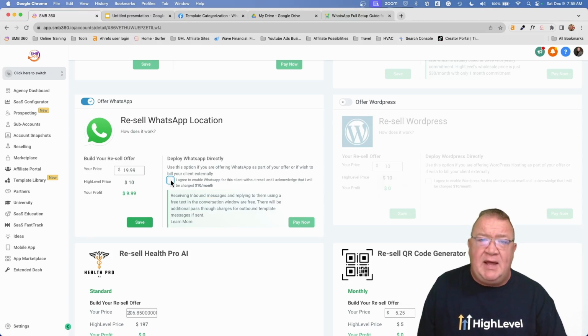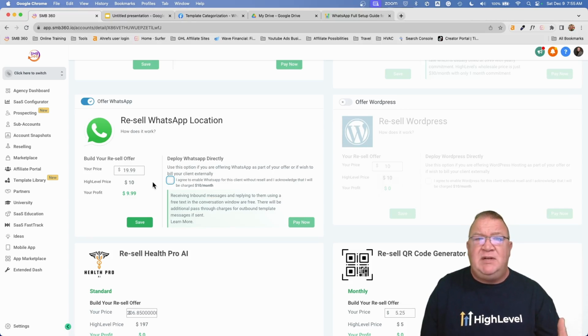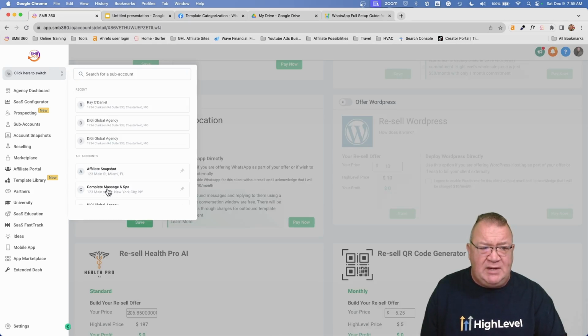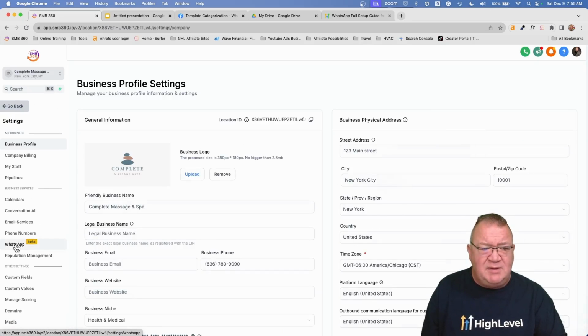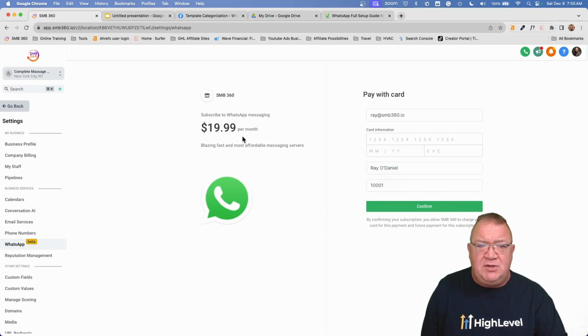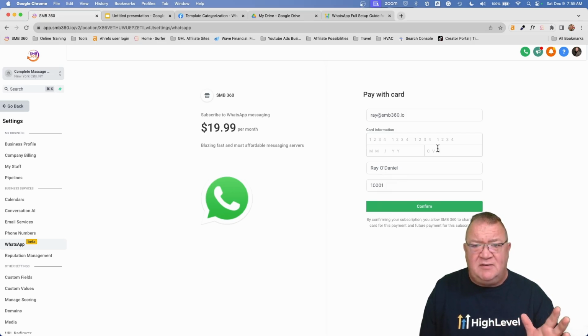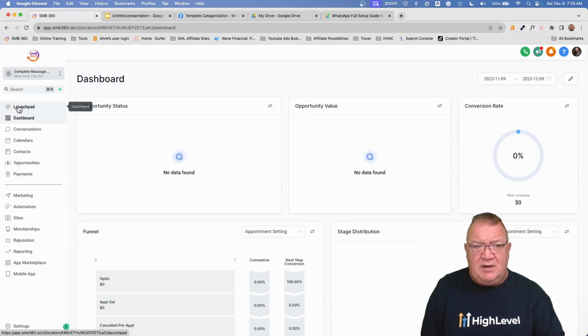If you want to let the client pay for this, then what you need to do is go into the sub account level. So I'm going to go into that particular sub account real quick right now. Then you would go to settings, and you would come into the WhatsApp area here. And when you do, notice that the price that you set at the sub account shows up here. So this is where you can actually charge your client whatever you want for this, and they could pay for it themselves. They would have to put in their credit card and so forth to pay for it, but they would have to initiate it. So that's kind of where you would do that.